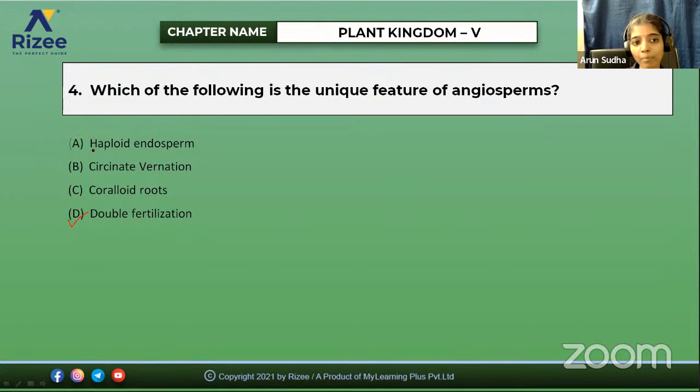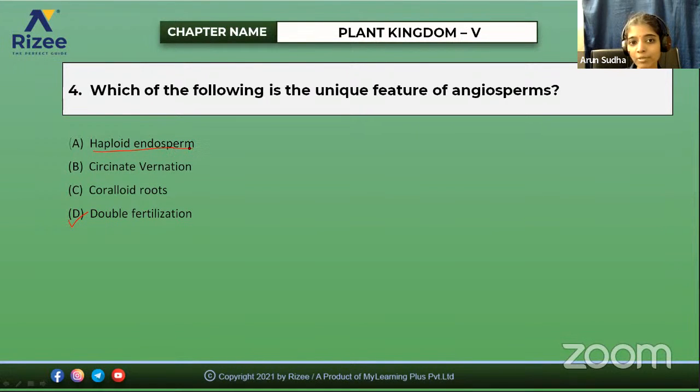Some questions may come like this, for example, they may give haploid endosperm and triploid endosperm. So what is the difference? The haploid endosperm is present in gymnosperms, but triploid endosperm is formed in angiosperms. So you just note down all these differences.